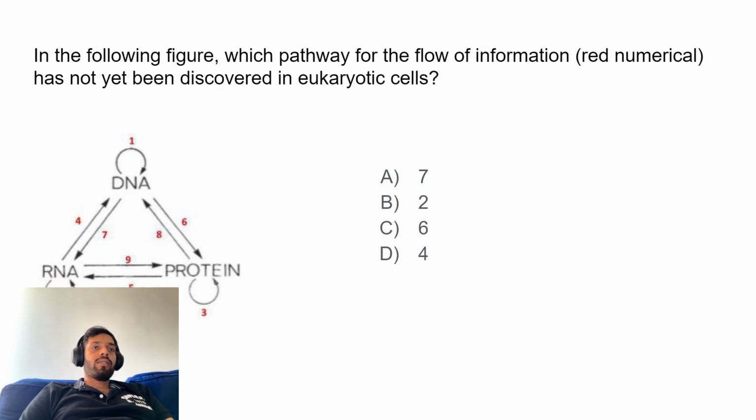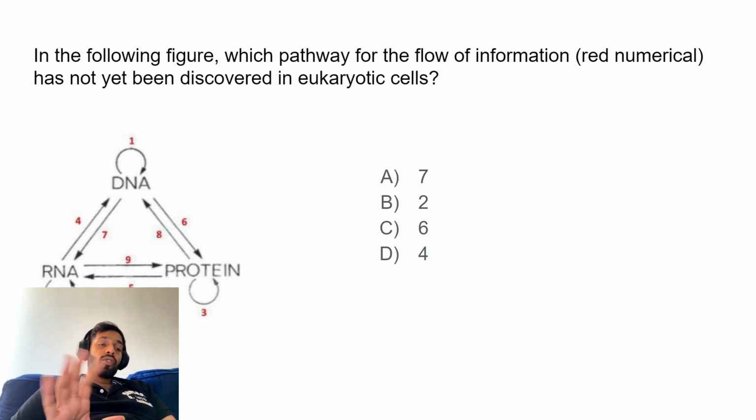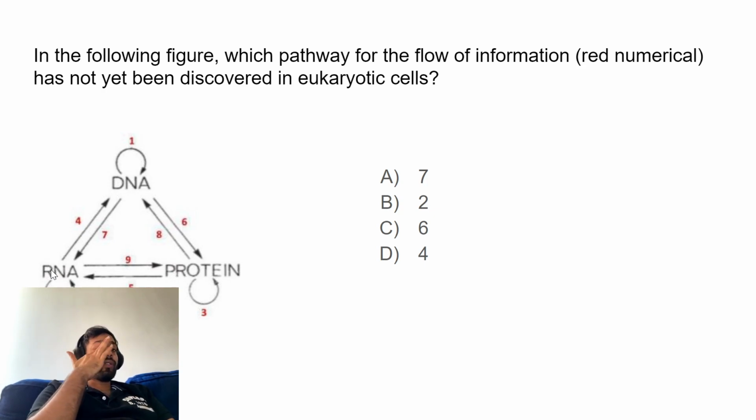Last week, for the week one quiz, the first question that was asked was: in the following figure, which pathway for the flow of information has not been discovered yet in eukaryotes? The pathways are numbered in red numerals here. One is DNA to DNA, which would be replication. The other one is RNA to RNA, which would be RNA interference, RNA inhibition, and so on and so forth.